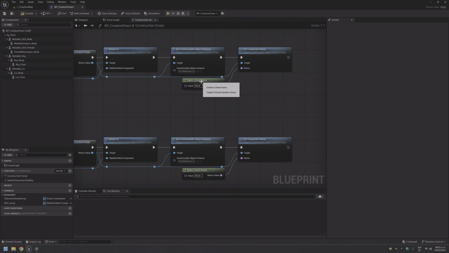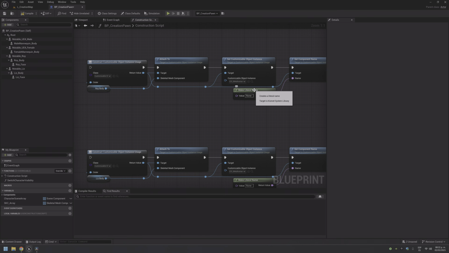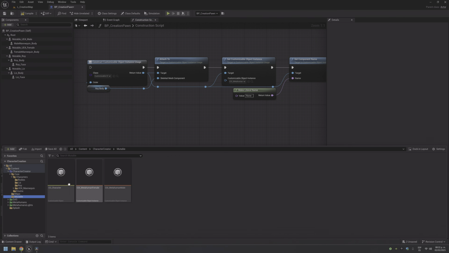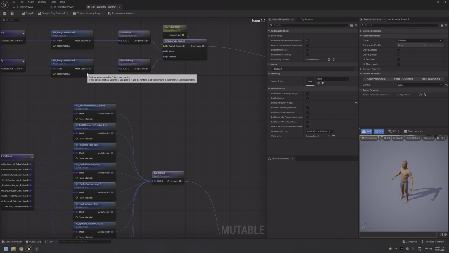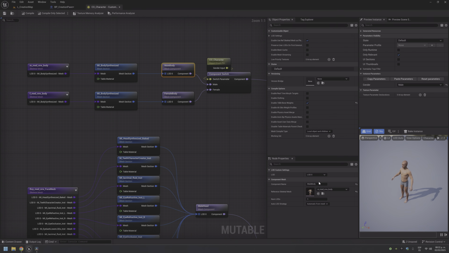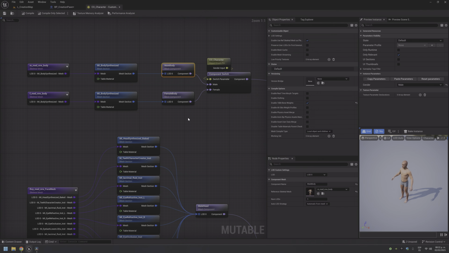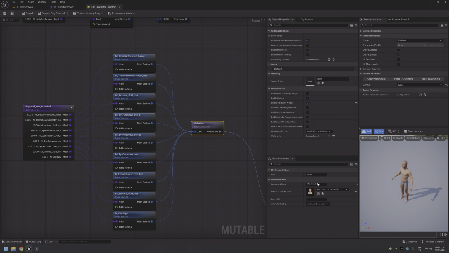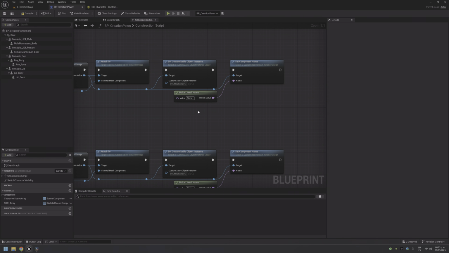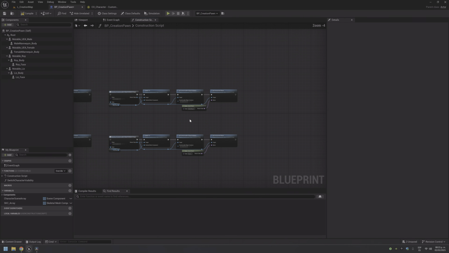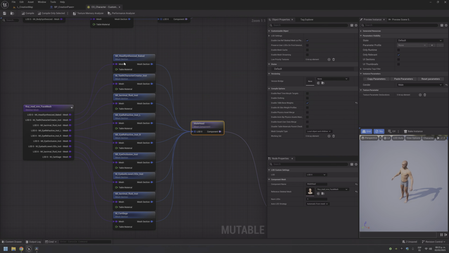And now we need to specify the component name, and I already told you that it is this name here. So we have male body, this is Roy body, so we will use the male body, and this is the male head, so we'll use for the Roy face the male head, and repeat it with the female.